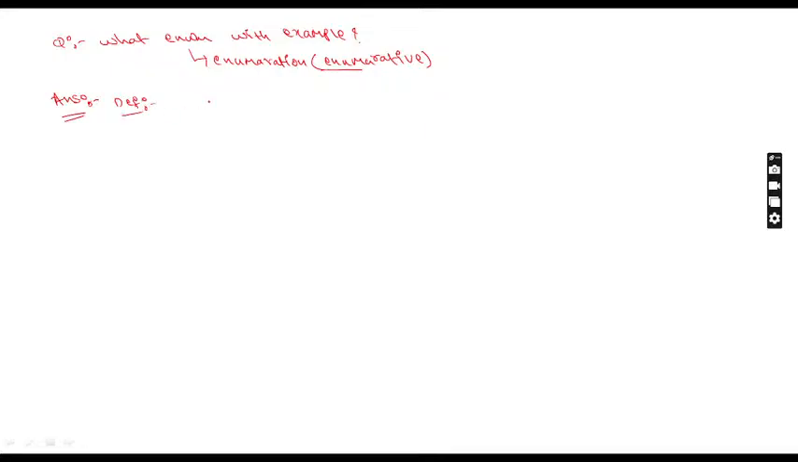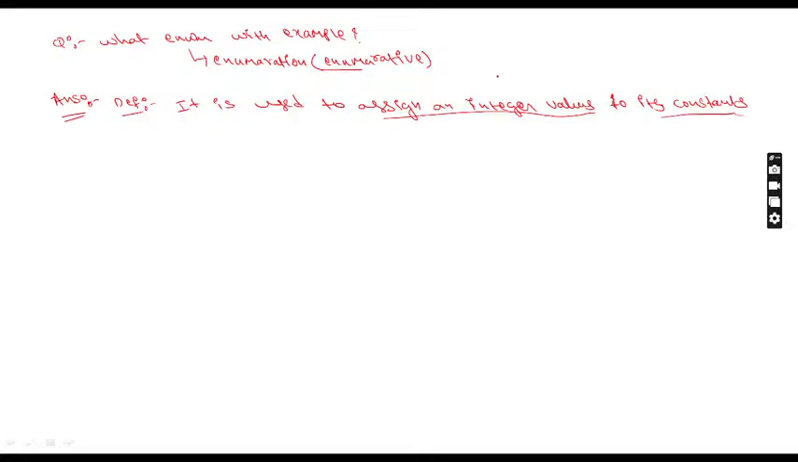So what is the definition? It is used to assign integer values to its constants. This is an important point. This is the definition of an enum.